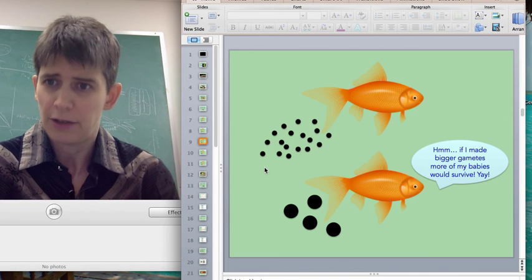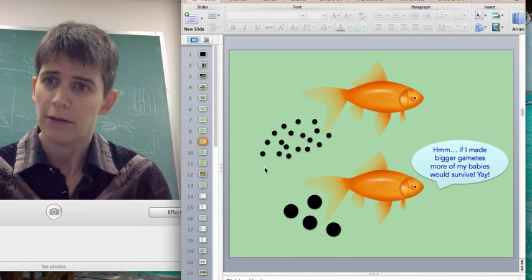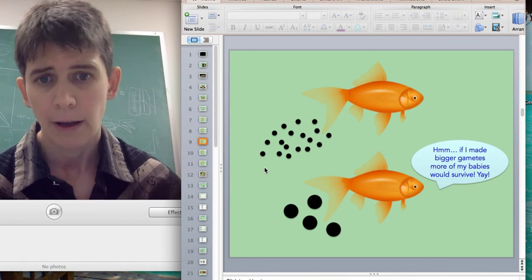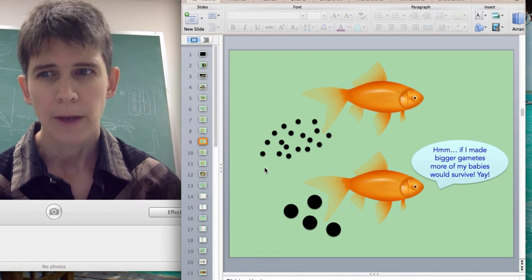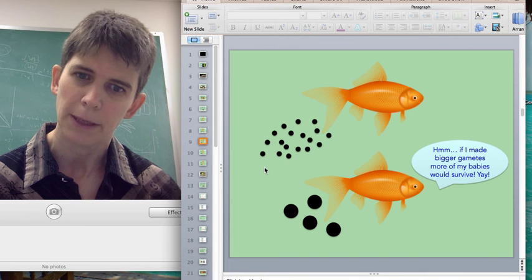The egg has that additional energy. Well, not an egg yet, but that larger gamete has that additional energy in it and would provide a better start in life for that individual. So it's an advantage to make small ones. It's a different kind of advantage to make big ones.